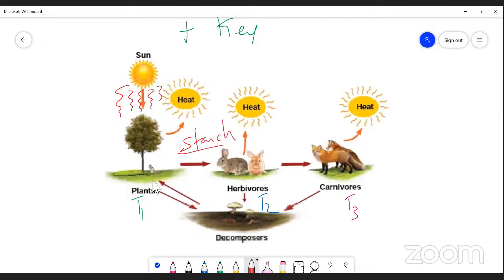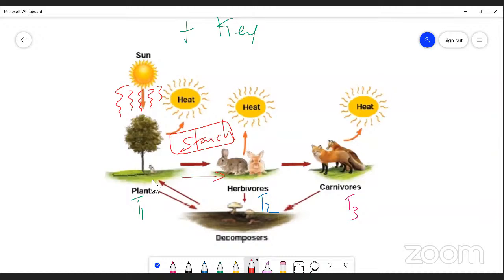Now, this is a rabbit which feeds on green plants. When the rabbit, or herbivore, eats green leaves, the starch formed in the leaves flows from green plant to herbivore. So the energy flows unidirectionally from plants to herbivores, or from producer to rabbit. The plants come under producer and the rabbit comes under herbivores.